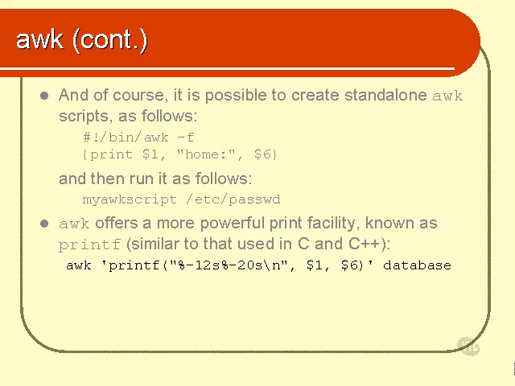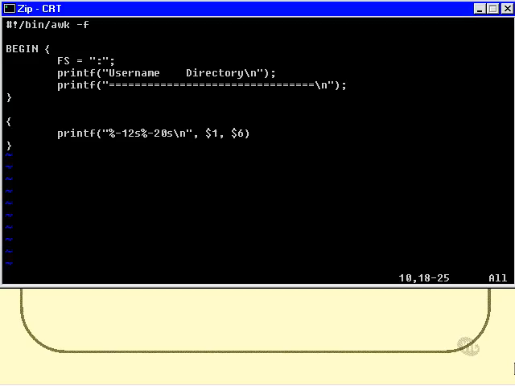Let me show you what I mean. I'll just modify that script I just showed you. So here it is, slightly rewritten, that awk script that I showed you just a moment ago. I've put in the %-12s and %-20s, so $1 will be printed in a width of 12 and $6 will be printed in a width of 20. Now, for that to be meaningful, I've actually created little headings here, username and directory. Notice that username is 1, 2, 3, 4, 5, 6, 7, 8, 9, 10, 11, 12 characters wide, and directory is 20 characters wide if you go all the way to there.